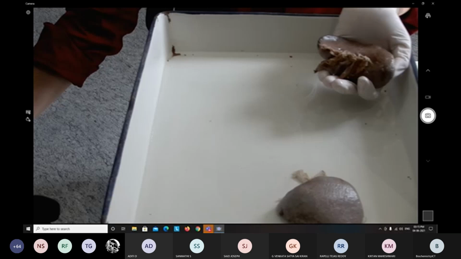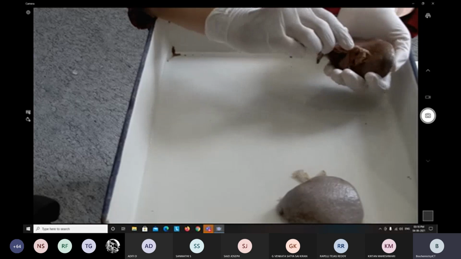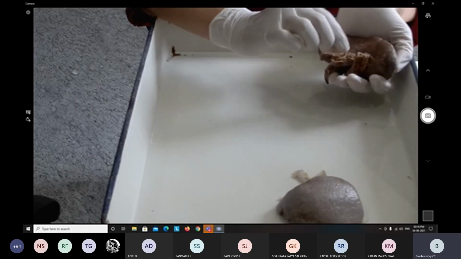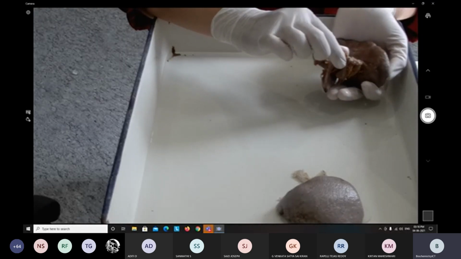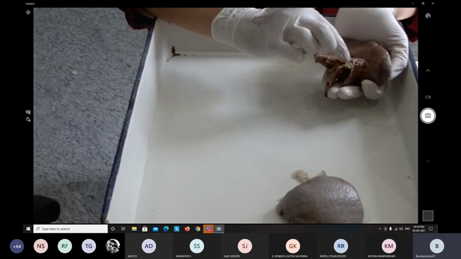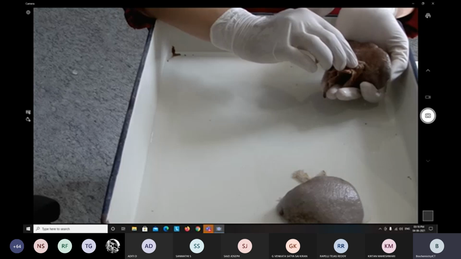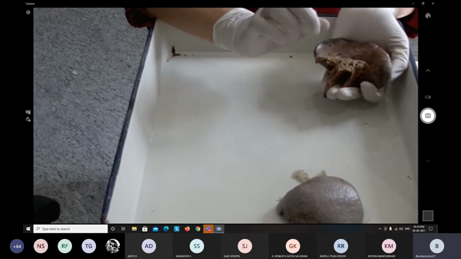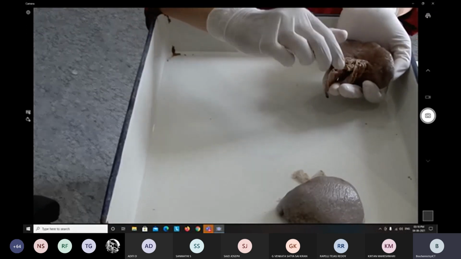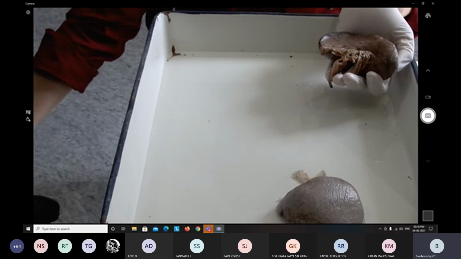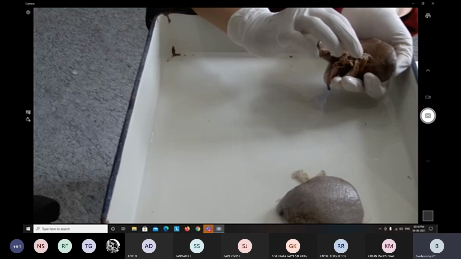Then the next ligament is lienorenal ligament. You know renal means kidney. So it is the lienorenal ligament, from the hilum of the spleen to the anterior surface of the left kidney. First one is gastrosplenic ligament. Second one is lienorenal ligament.